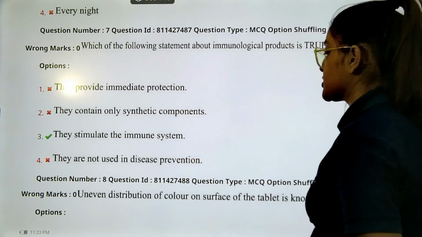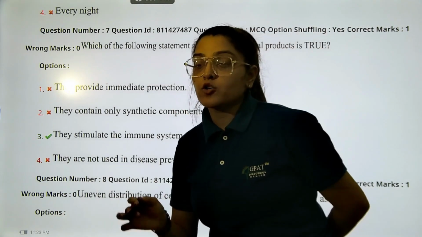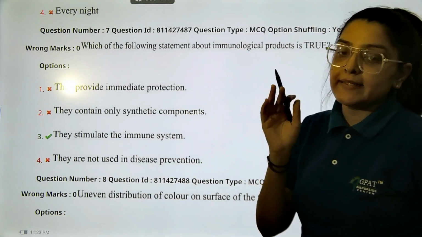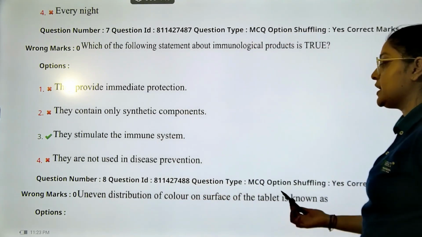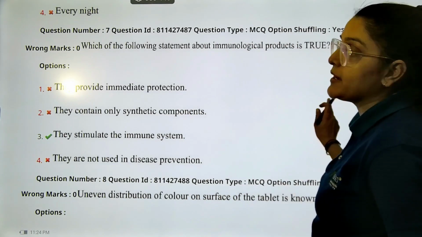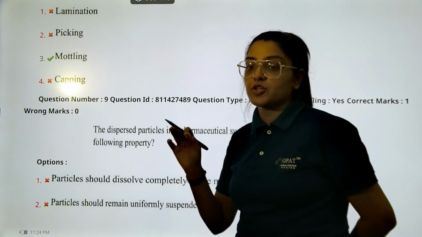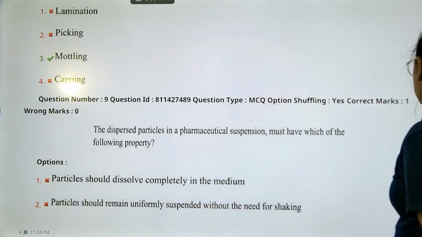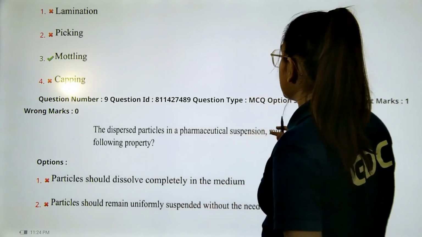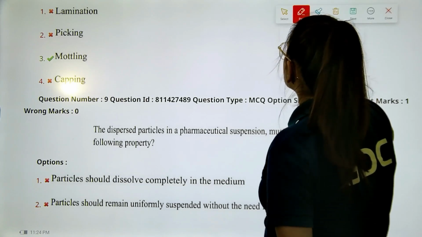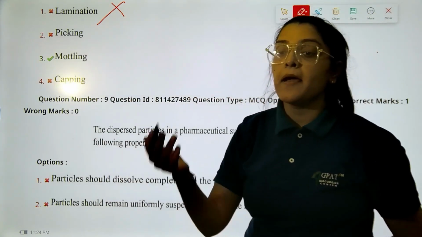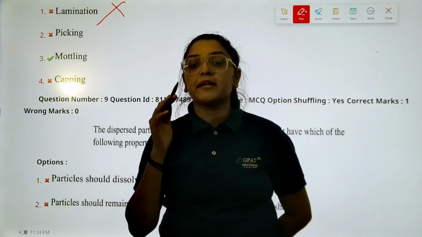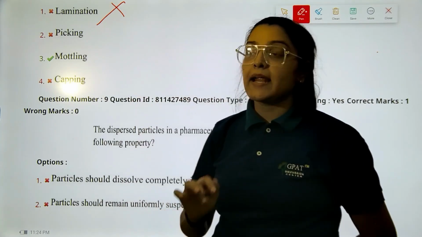Okay. Next question is based on the defects of the tablet. Question says uneven distribution of the color on the surface of the tablet. Unequal distribution of the color on the surface of the tablet. We have 4 options. Lamination. No, lamination is what? It is nothing but the separation of the tablet into layers, right?